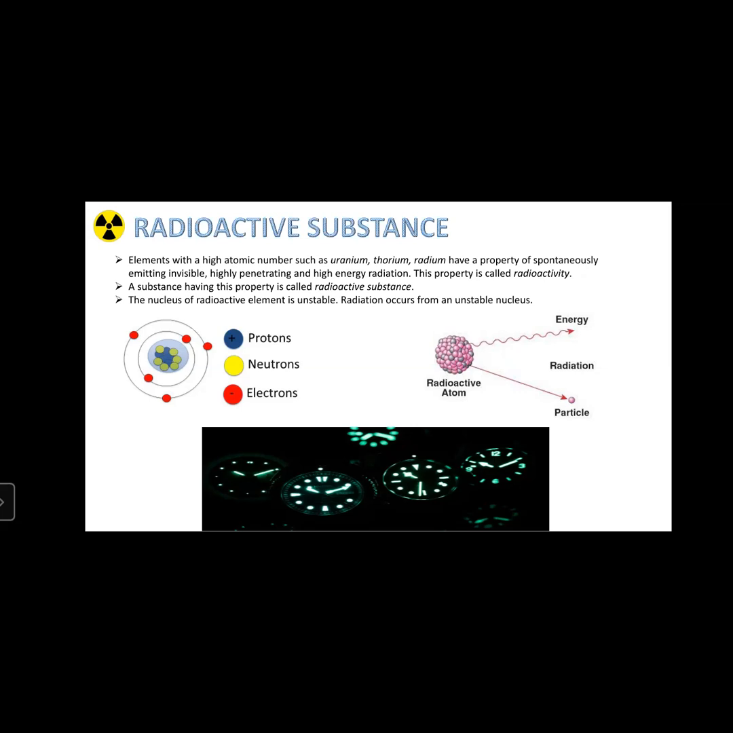The examples of radioactive substances are uranium, thorium, radium. The substance having this property is called a radioactive substance. Radioactive substances have an unstable nucleus. I already told you, unstable nucleus means a heavy or large nucleus with a large number of protons. They are unstable, which means they readily or frequently release energy to gain stability.